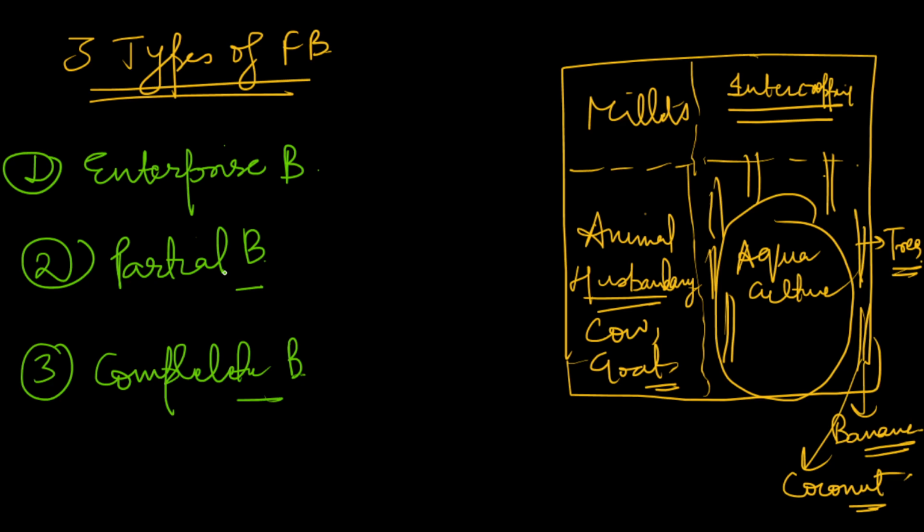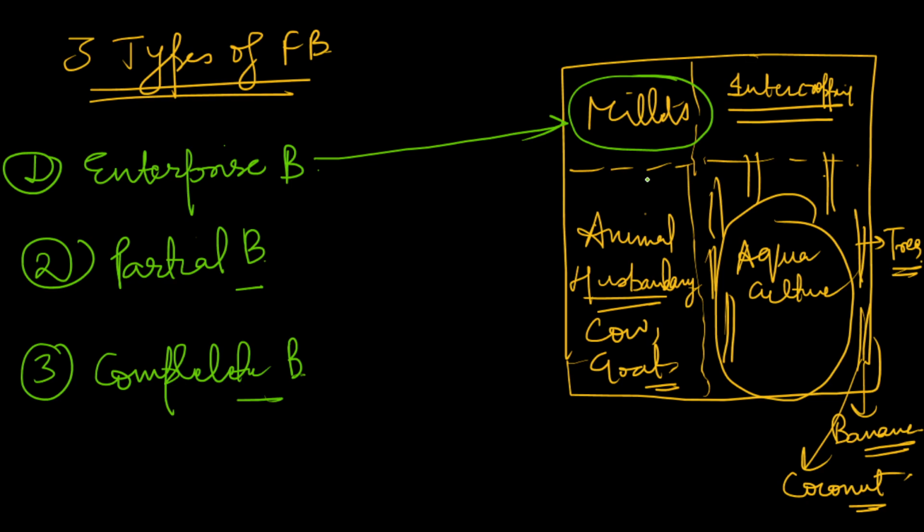Now what is the difference between the three? Let's see. Suppose we are budgeting for just one enterprise in the field. Suppose you are budgeting just for the millets in the farm. Okay, and the rest we are not including in the budget. So that would be enterprise budgeting. If we are including only one farm enterprise and we do not take other enterprises into account, then that is known as enterprise budgeting. It involves estimating cost and returns of a single enterprise.